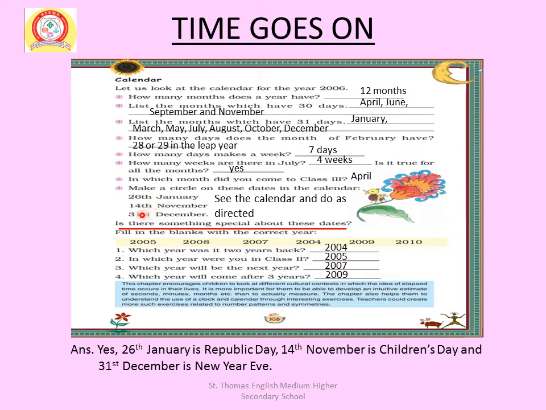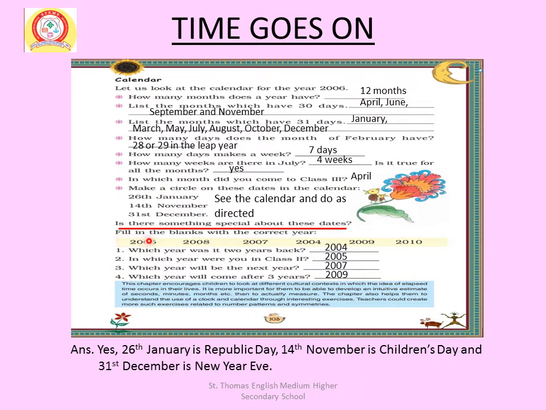Make a circle on these dates in the calendar: 26 January, 14 November, 31st December. See the calendar and do as directed. Circle this date. So, is there something special about these dates? Answer: yes. 26 January is Republic Day, 14 November is Children's Day and 31st December is New Year's Eve.